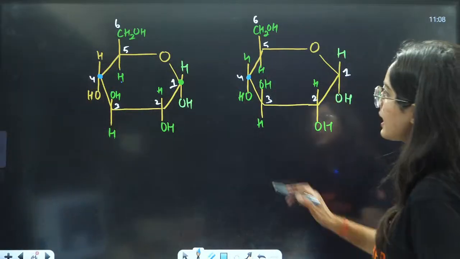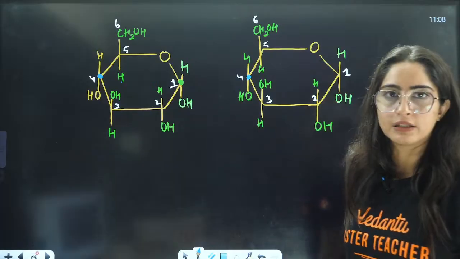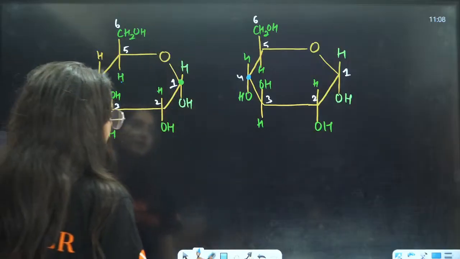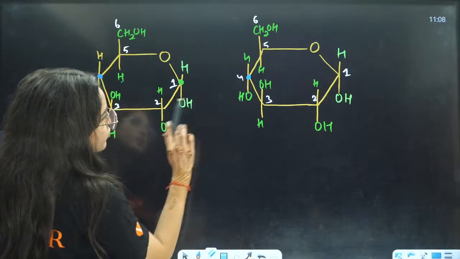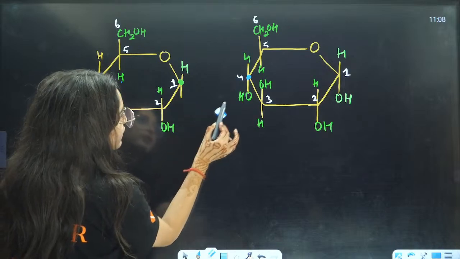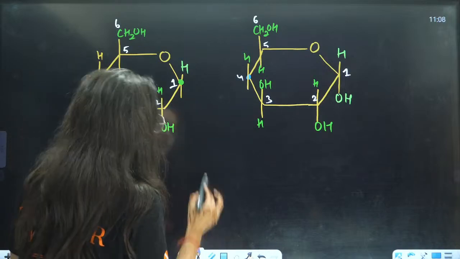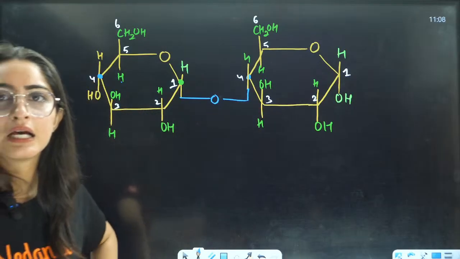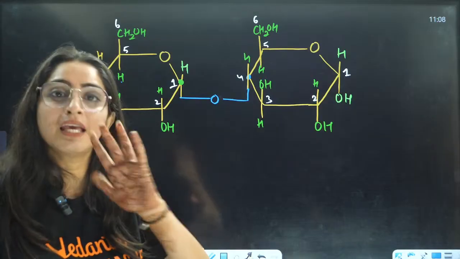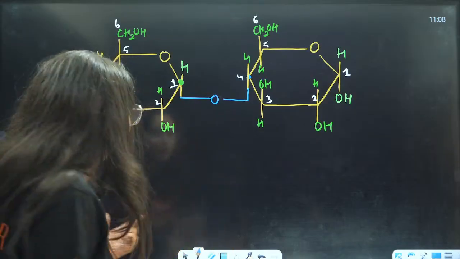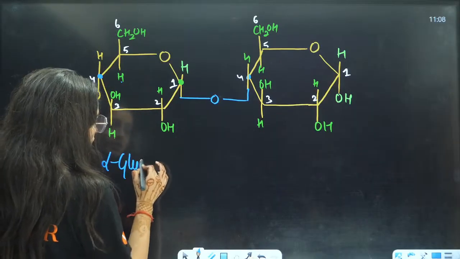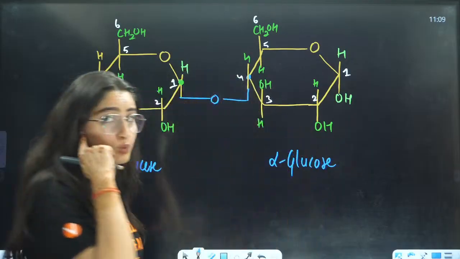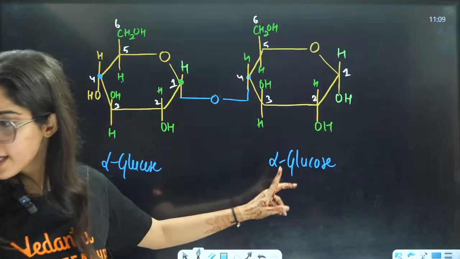They are saying C1 of one and C4 of other. This is OH, this is OH, both are on the same side. So OH from here, hydrogen from here, they will have a linkage like this. This kind of glycosidic linkage you will see in maltose. Two alpha units. This is alpha glucose, this is also alpha glucose. Okay?